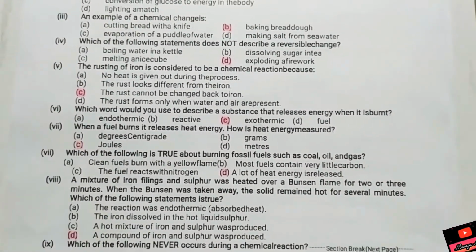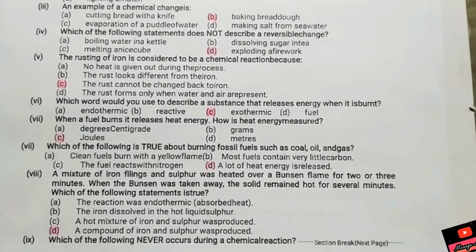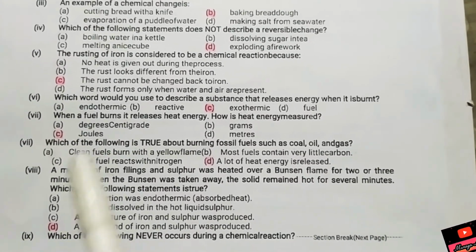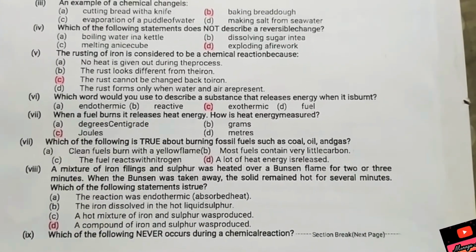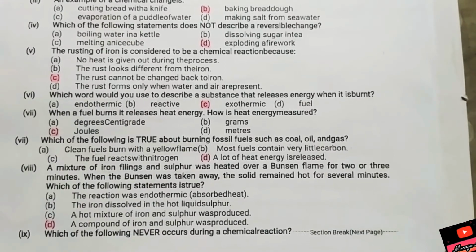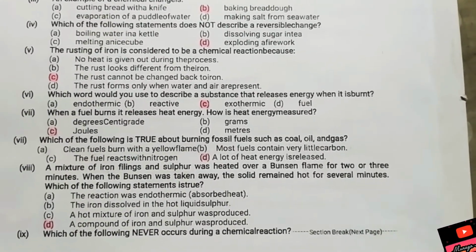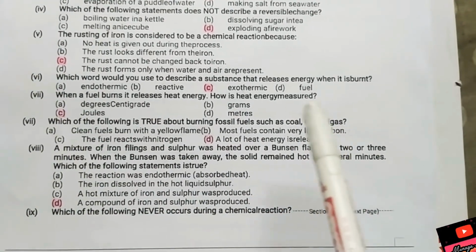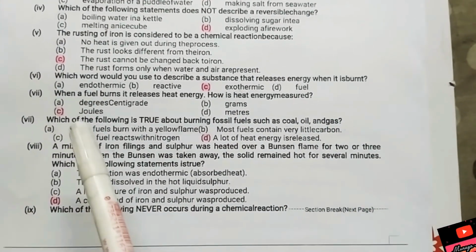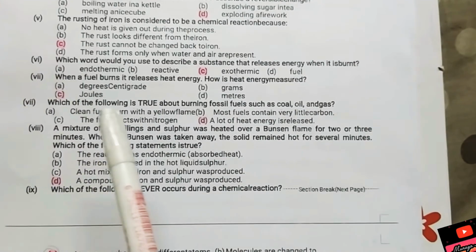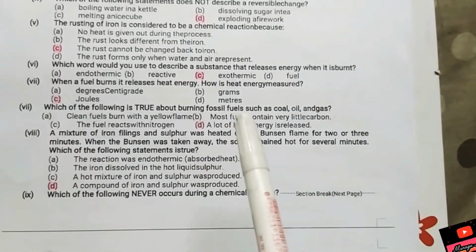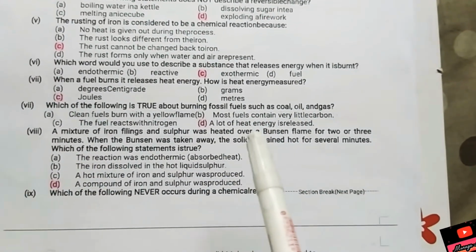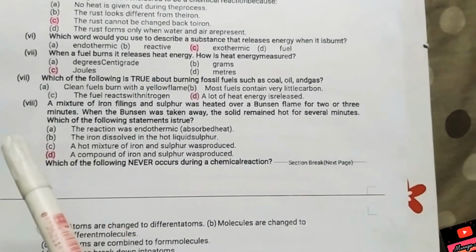Sixth, which word would you use to describe a substance that releases energy? You know that it's exothermic. When a fuel burns, it releases heat energy. The answer is joules, because heat energy is measured in joules. Which of the following is true about burning fossil fuels? A lot of heat energy is released.